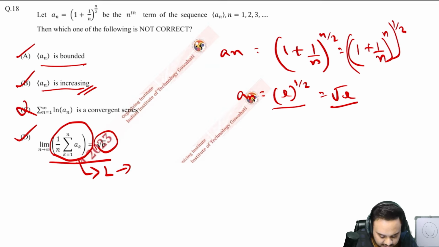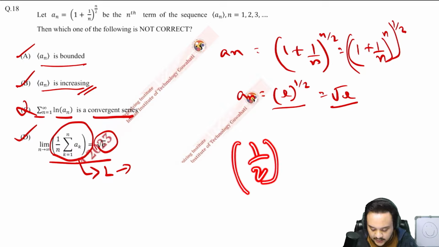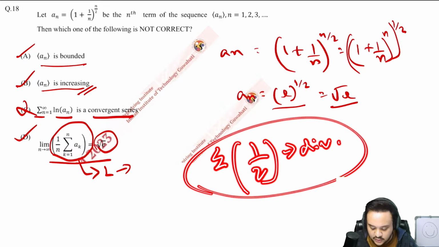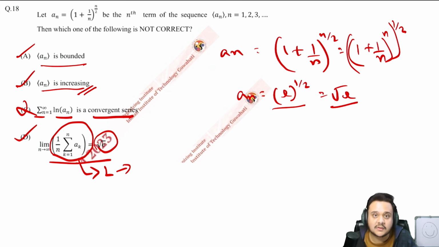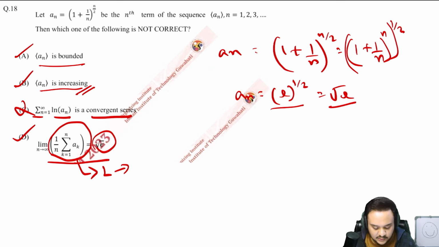And what does it say? Summation of log n when n is going from 1 to infinity, then this is a convergent series. But clearly we have already seen that it is an increasing function and it will not converge. Even if you just talk about 1 by 2 and the summation of it, even that is a divergent function. You should know what functions are divergent and which ones are convergent. Okay, so let us move on.